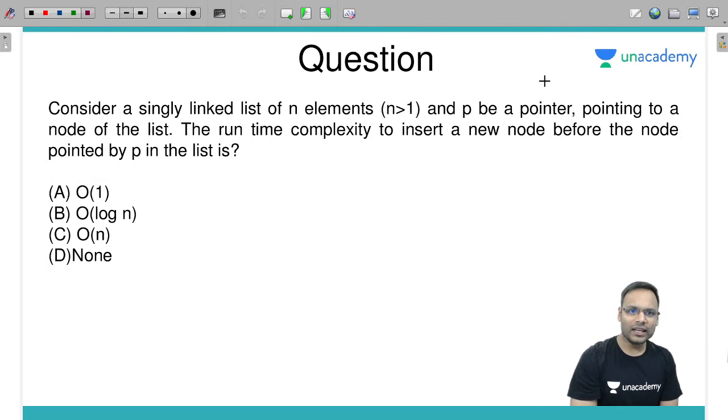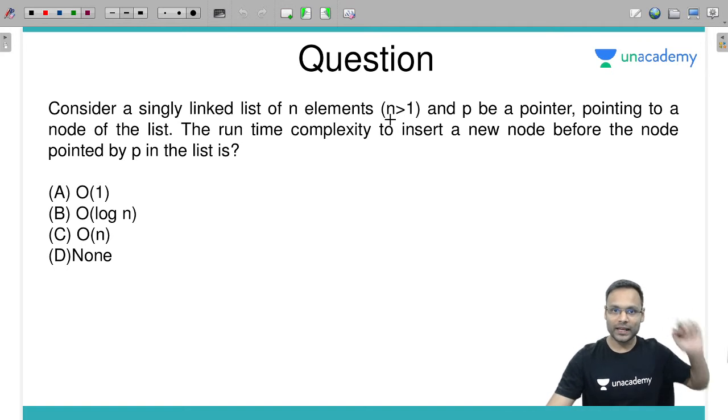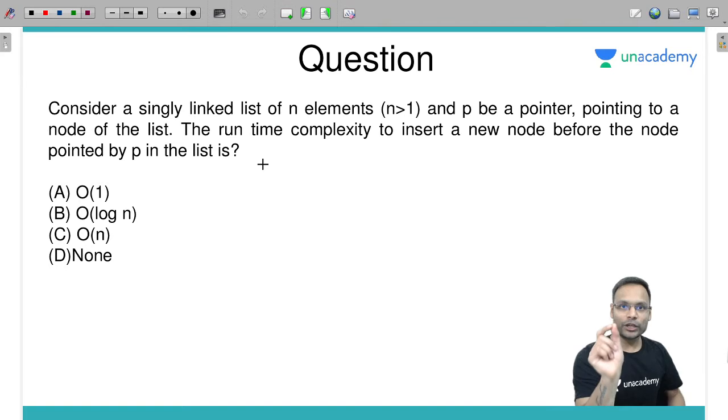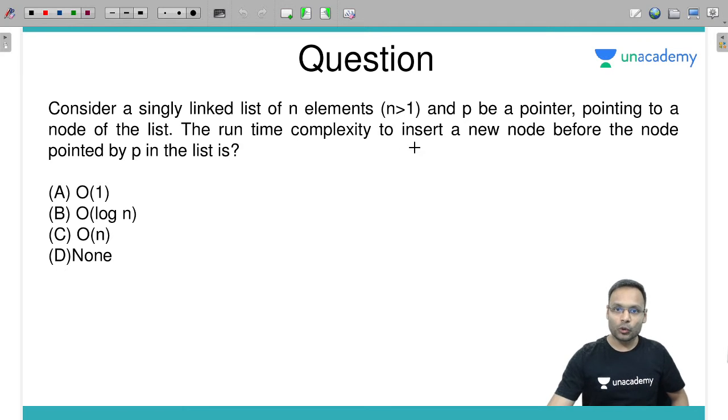Consider a singly linked list of n elements, n greater than 1. So at least 2 elements should be there in the linked list. And P is a pointer pointing to a node of the list. So in the linked list, there is a pointer P given, pointing to some node. The runtime complexity to insert a new node before the node pointed by P in the list is?